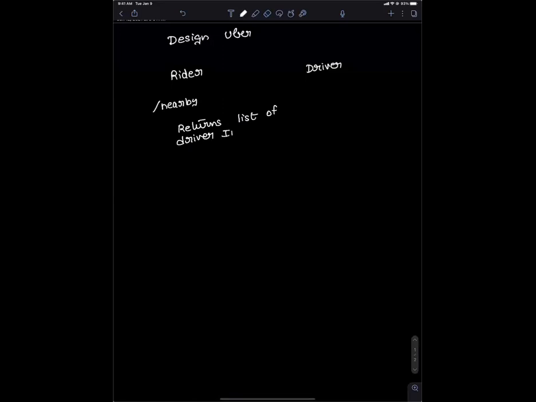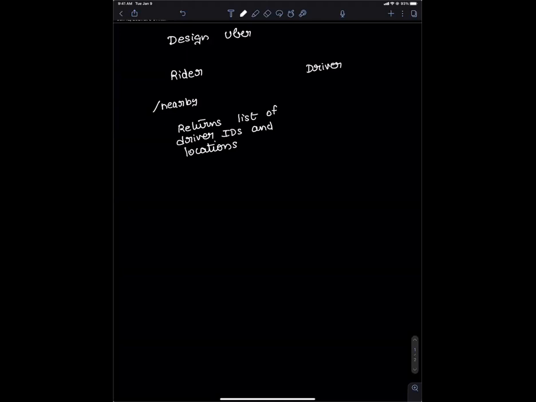Yes, and on the app, I should be able to see the cars moving also, once I've fetched the nearby drivers. So you're not worried about booking a driver or anything at this point. No, nothing. Just showing a list of drivers and their locations. And as the driver moves, the locations need to be updated.